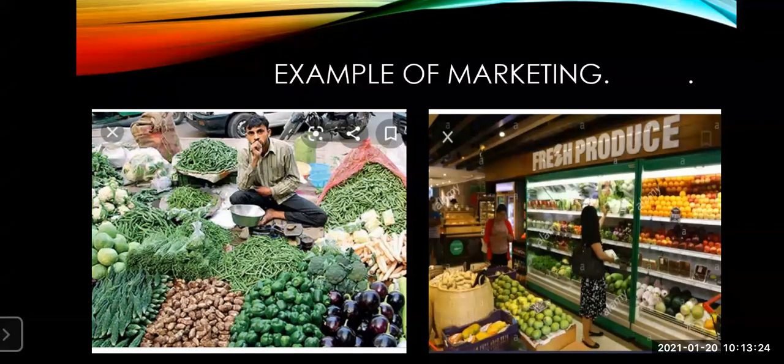Now what did he do? He first packed the commodities. Looking at the quality of his product, they advertised the farm product and kept it for sale in the mall. Now if you go in the market and see fruits and vegetables, they were very fresh. If you see the same Dondiba's products, they are packed nicely and displayed over there. In the mall also you can see, fresh produce is written over there.